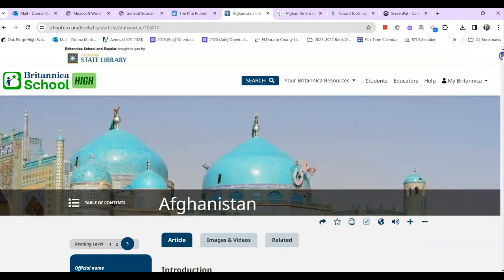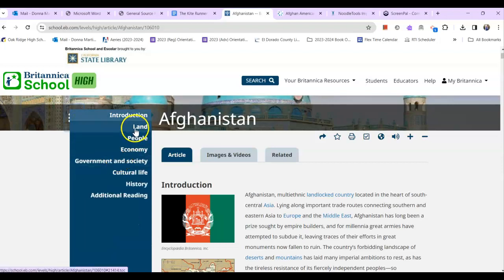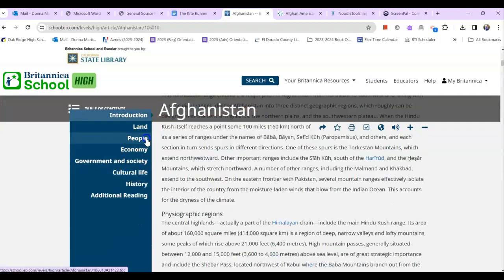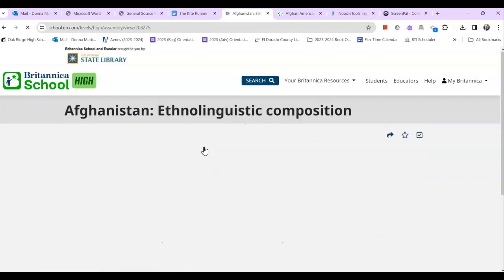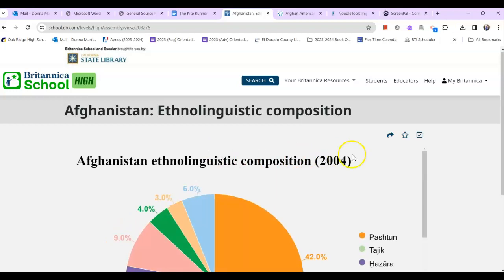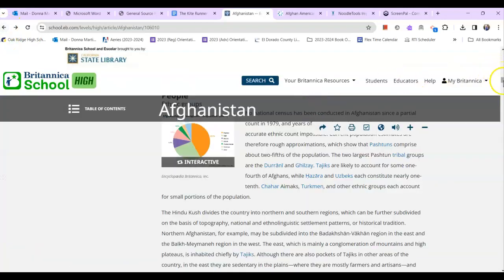There's a table of contents here, and it allows me to jump to the different sections. I liked this pie chart, but I did see it was a little old, from 2004. So again, dates are so critical. It's useful, but probably a little outdated.